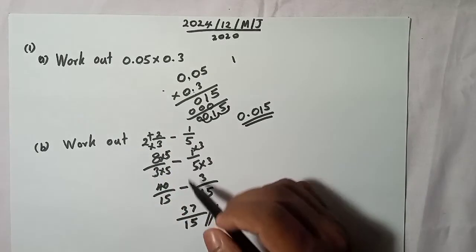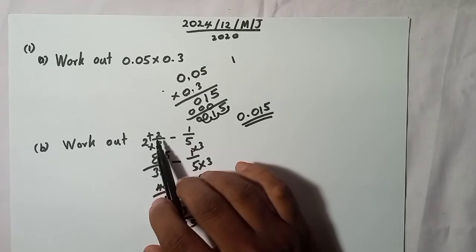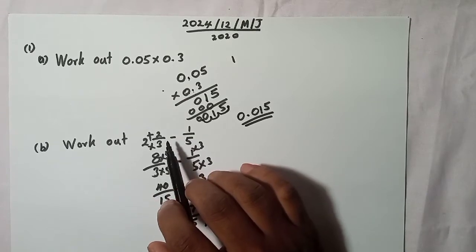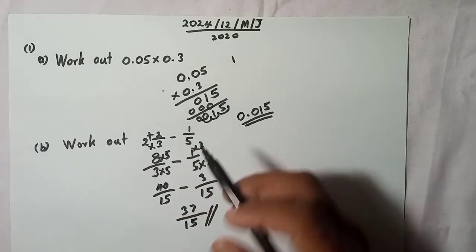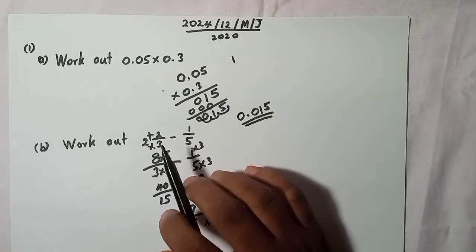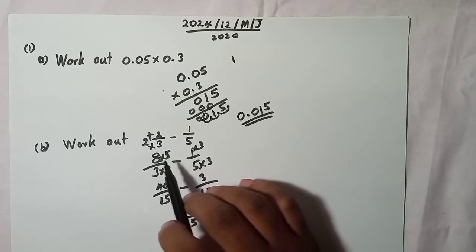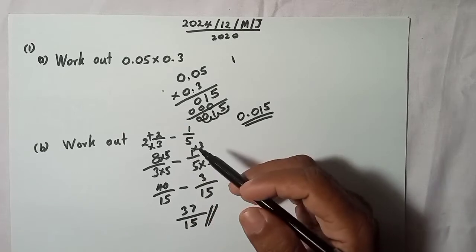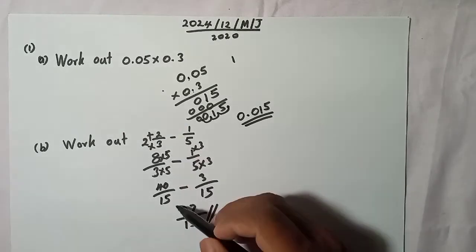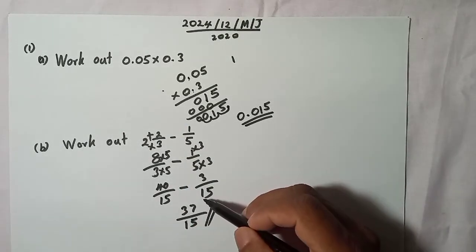Why do we do it this way? First of all, understand that if you have two fractions with minus or plus between them, that means you have to add or subtract these two fractions. You can't add or subtract fractions when you have different denominators. You must get the same denominator. That's why we do this work and get the same denominator.